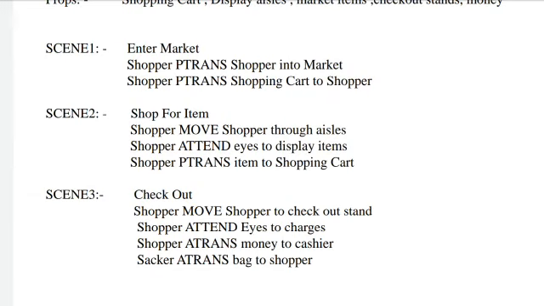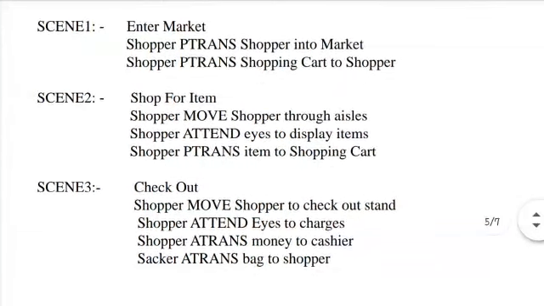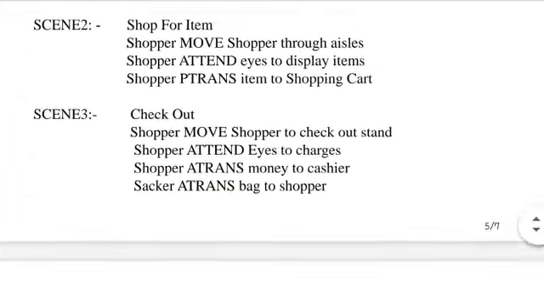Scene 2, shop for items. Shopper moves shopper through the aisles. Shopper attends eyes to display the items. Shopper P-trans item to shopping cart. This is scene 2. Scene 3, check out. Shopper moves shopper to checkout stand, shopper attends eyes to charges, shopper A-trans money to cashier, sacker A-trans bags back to shopper.